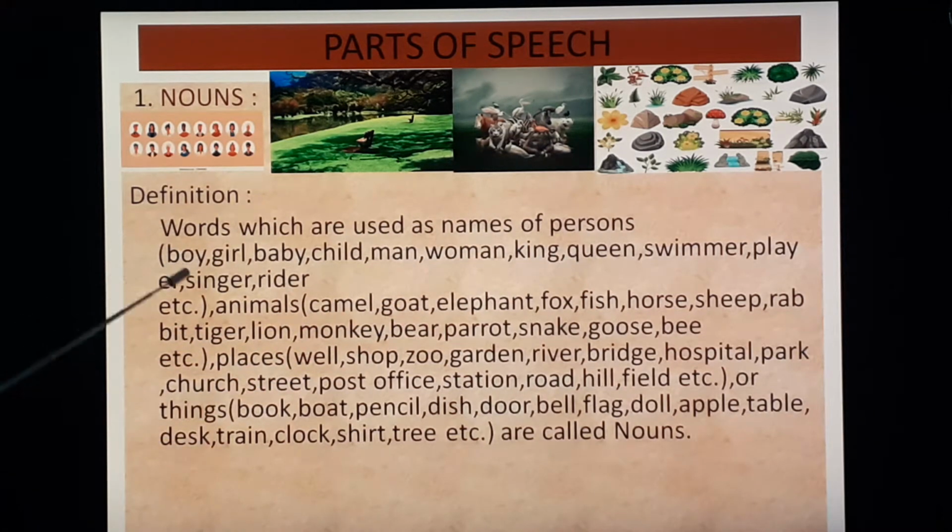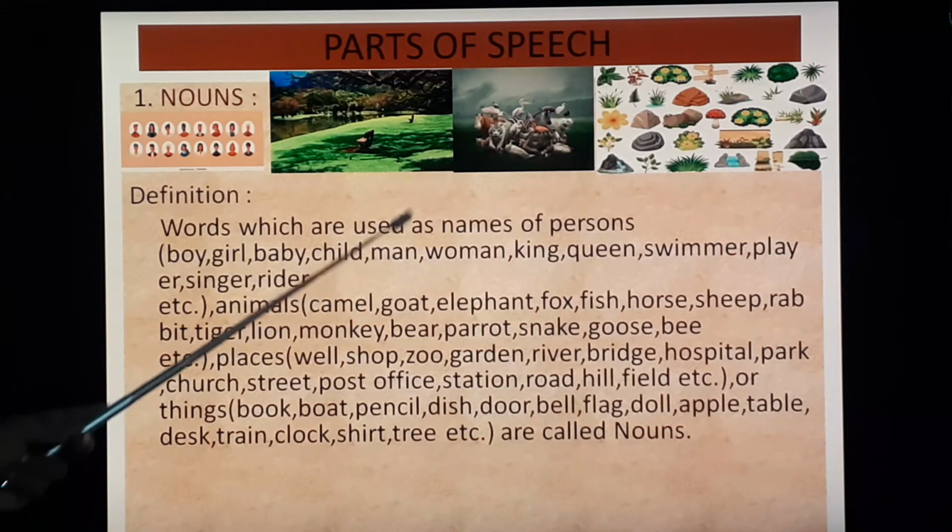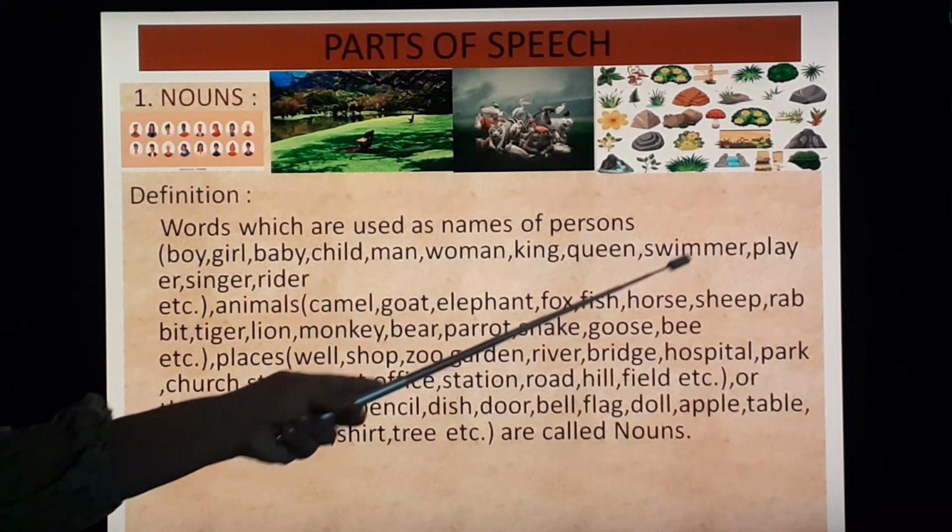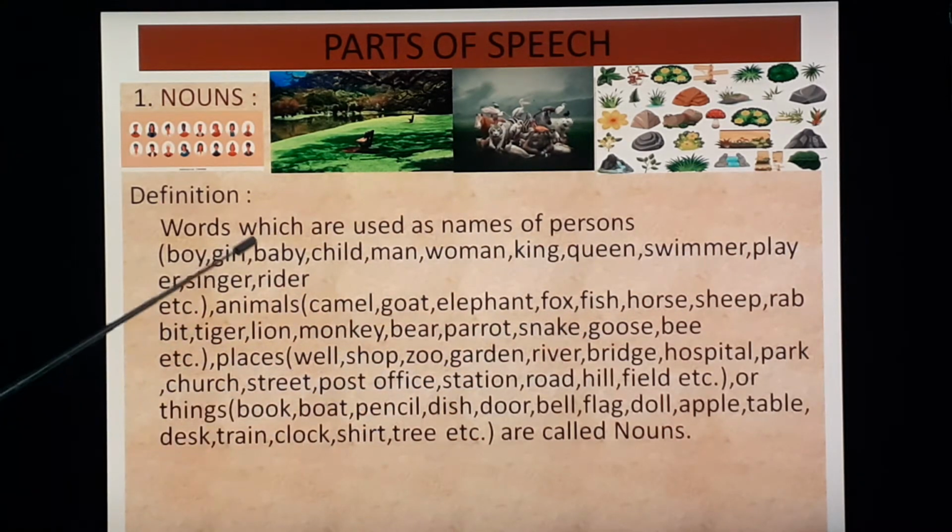For example, boy, girl, baby, child, man, woman, king, queen, swimmer, player, singer, rider and so on.